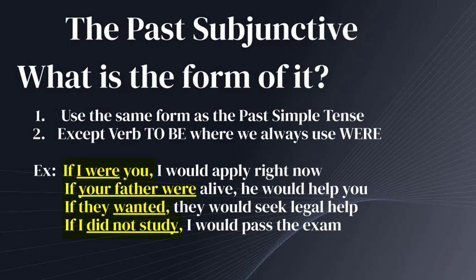So as you can check, we are using the past simple tense form, and we are using always were for all pronouns, in the case of I, in the case of your father, which means he. This is about the form of the past subjunctive.